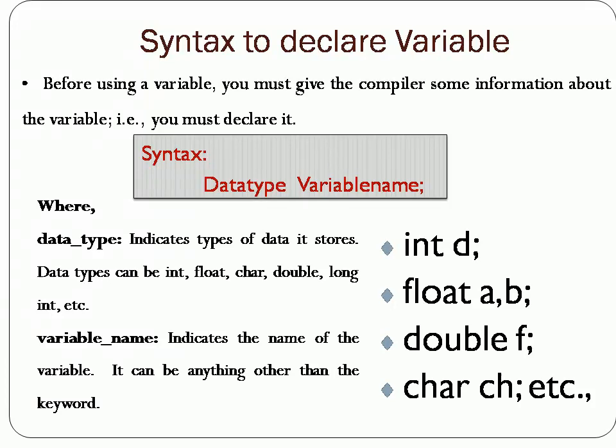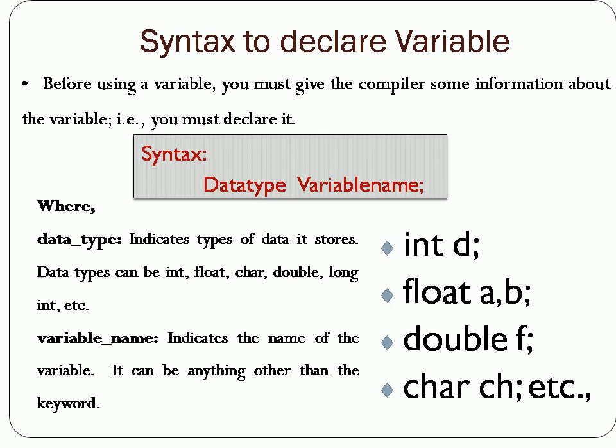Now the explanation for the syntax. Data type indicates the type of data it stores. It can be int, float, char, double, long int, etc. Variable name indicates the name of the variable. It can be anything other than the keywords.